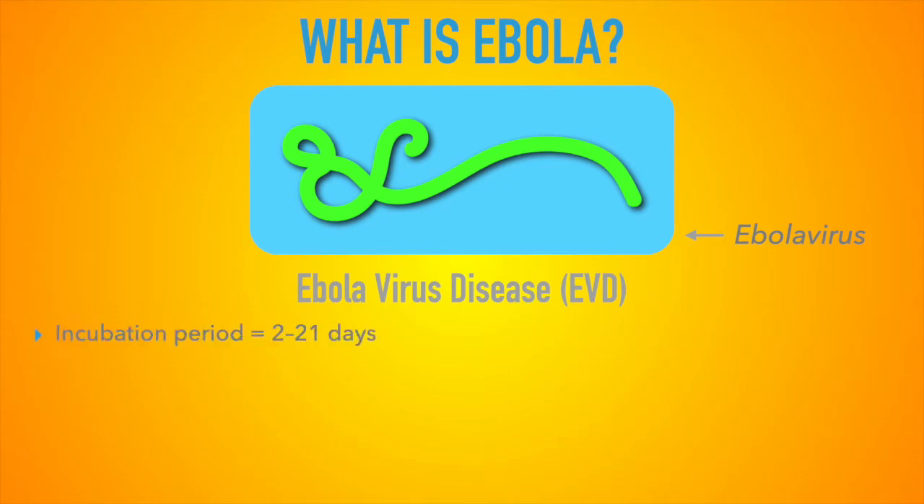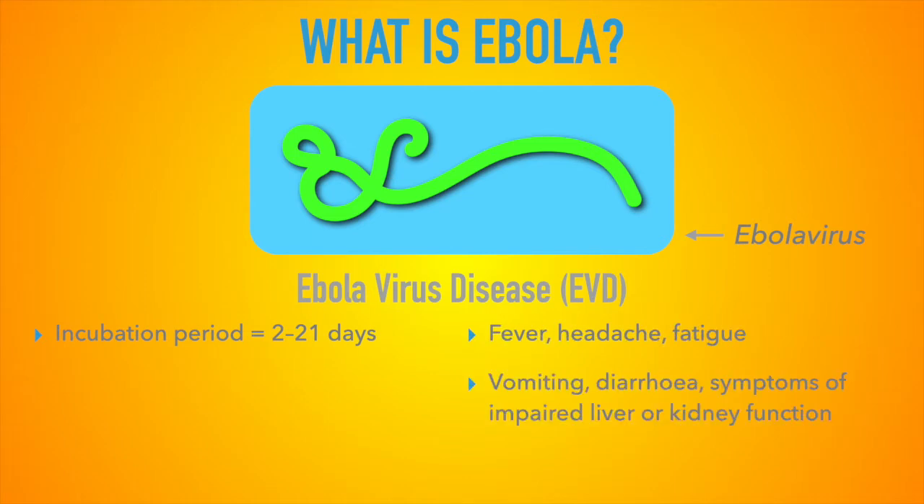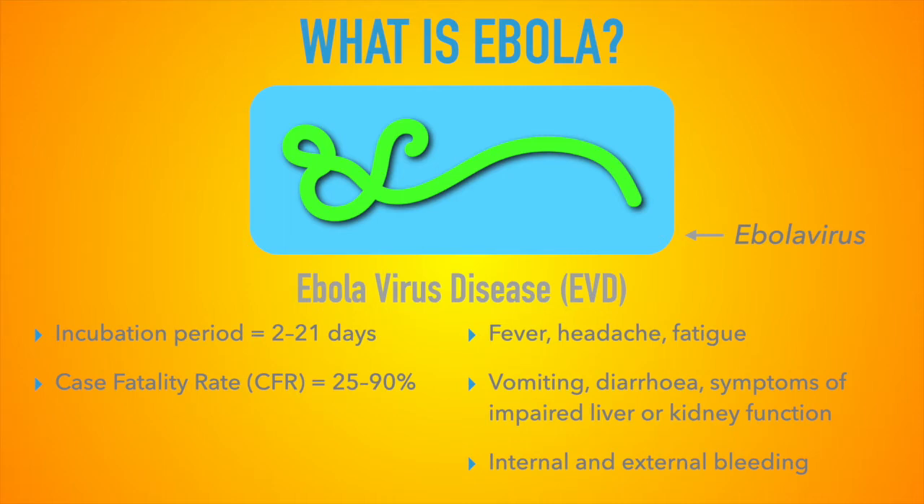Symptoms can show up anywhere between 2 to 21 days after being infected and vary from your regular flu-like symptoms all the way up to internal bleeding. About 25 to 90% of people who are infected will die. However, this number varies based on what outbreak or subpopulation you look at.